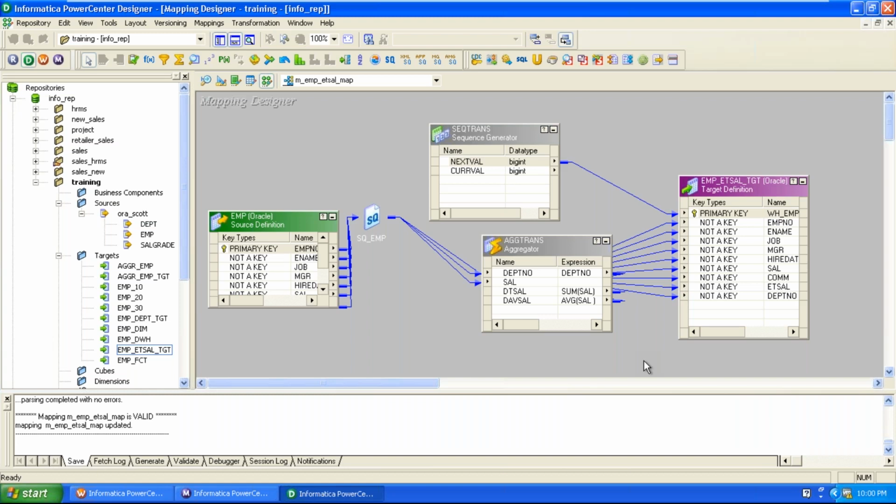A transformation created in the mapping designer is not available for reusability. If needed, we can enable the make reusable option, and then the current transformation is converted into a reusable transformation. So we can make a non-reusable one reusable, but we can't reverse it from reusable to non-reusable.